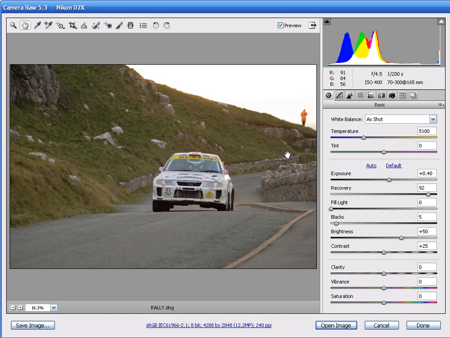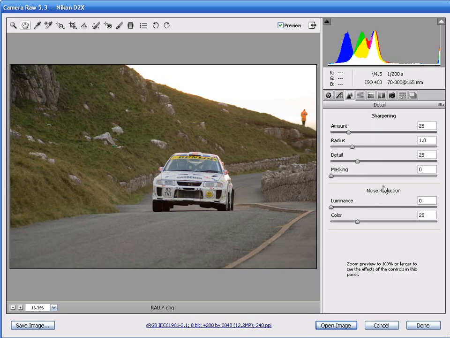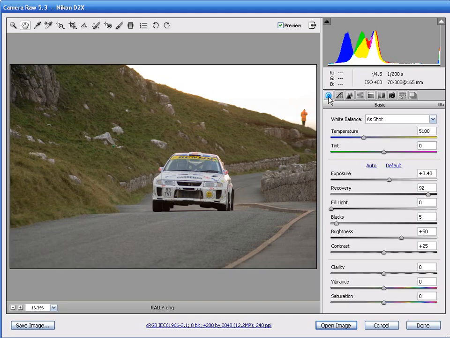This second masterclass video lesson is going to be looking at the third tab along in the Camera Raw interface, which is the Detail tab. It's named the Detail tab as there's 6 different sliders on offer to control the detail within our RAW files, 4 of which control sharpening and the other 2 controlling noise reduction. The image we're going to be using as an example in this video is named rally.dng, which is appropriately placed on the CD for you to use and try out.